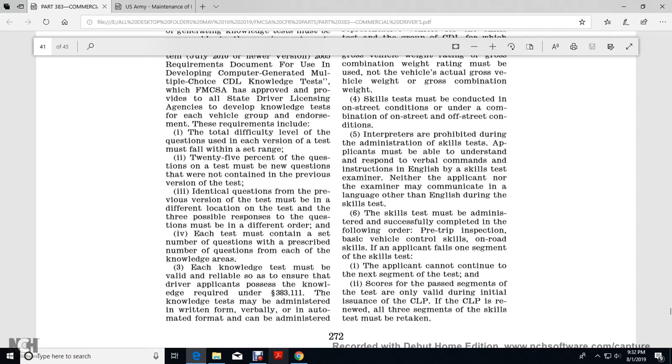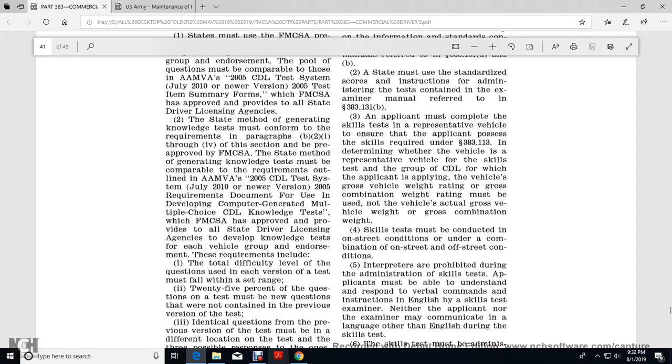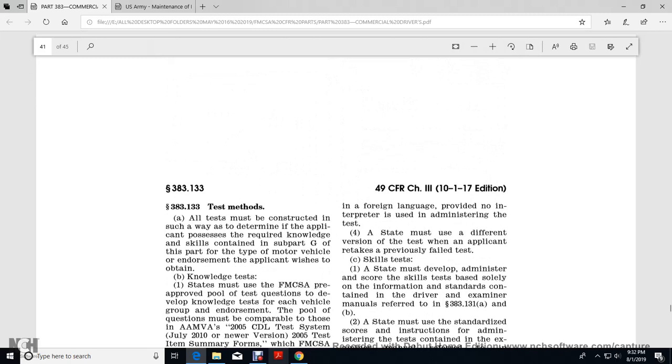Per 383.111, the knowledge test must be administered in written form, verbally, or automated format, and can be administered in a foreign language provided no interpreter is used. The administrator of the state must use a different version of the test when the applicant retakes a previously failed test.